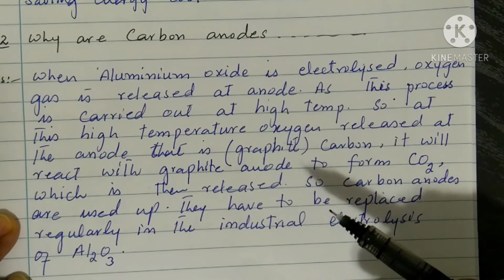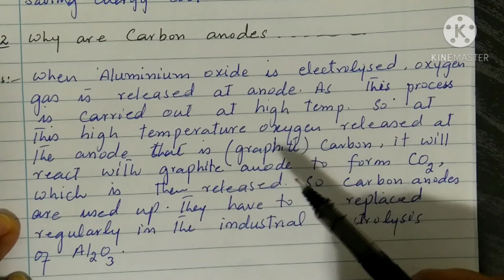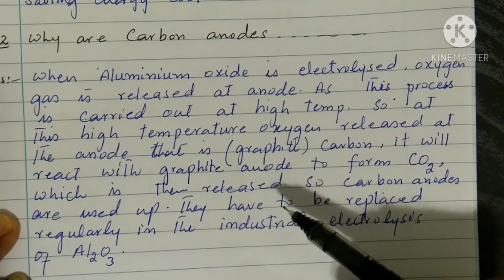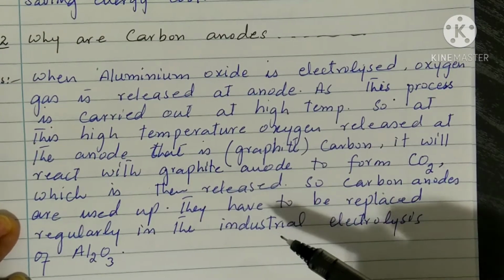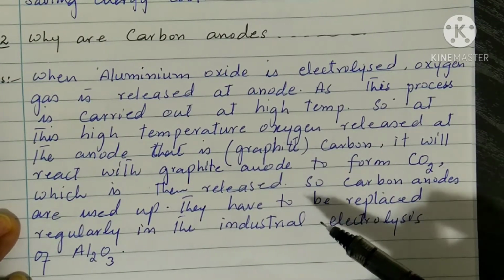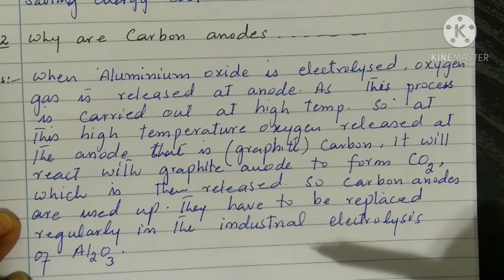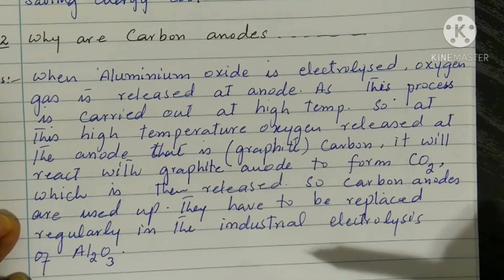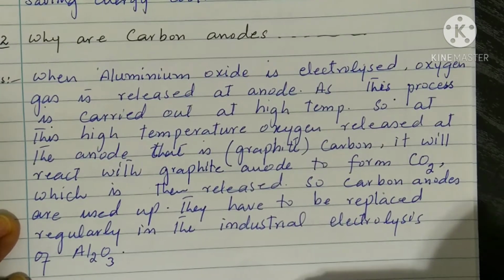At this temperature, the oxygen released at the anode will react with the graphite and convert into carbon dioxide. So carbon dioxide gas will release at the anode. So carbon anodes are used up, and they have to be replaced regularly in the industrial electrolysis of aluminium oxide.